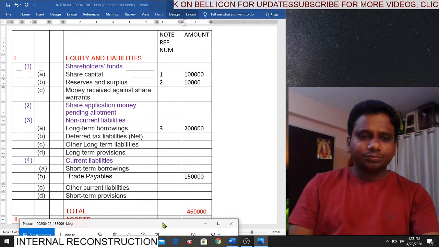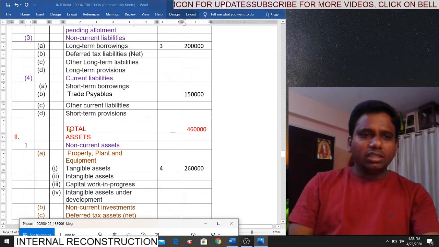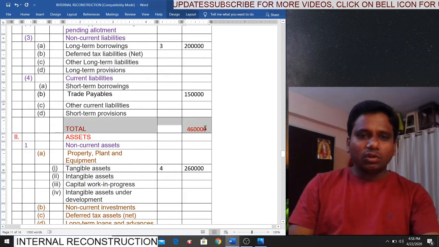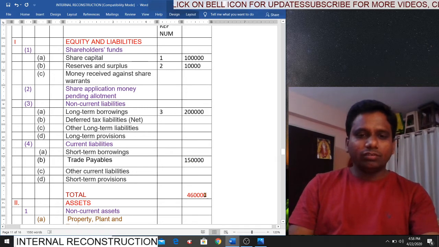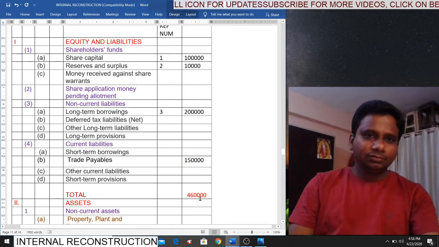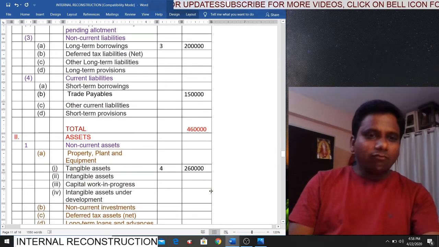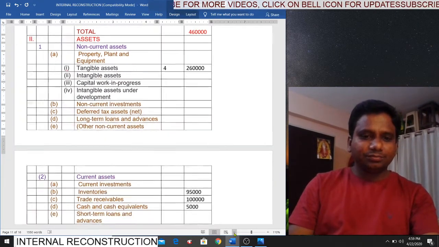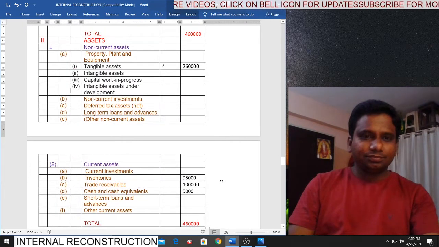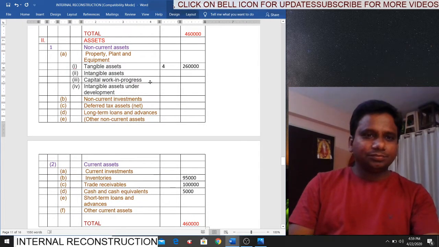So what is your total liability side? 4,60,000. Yes, 1 lakh, 1,10,000, 3,10,000, 4,10,000 plus 50, 4,60,000. Simple. Next, after completion of the liability side, now come to asset side.